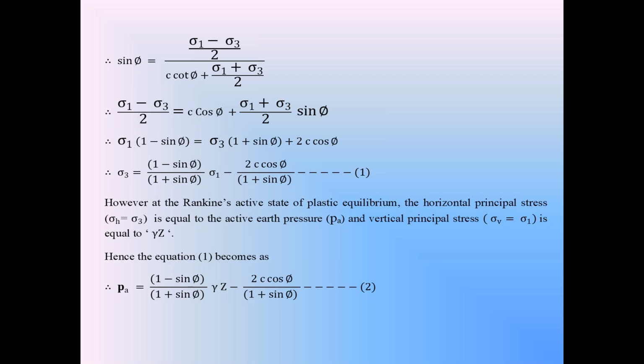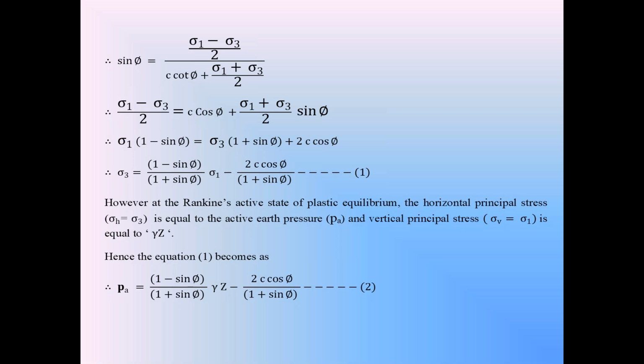In the numerator, we have 1 minus sin phi into 1 plus sin phi, which is 1 minus sin square phi. That is also equal to cos square phi. Divided by, in the denominator, 1 plus sin phi into 1 plus sin phi, 1 plus sin phi whole square. Therefore, Ka is also equal to cos square phi divided by 1 plus sin phi whole square. Take the square root on both sides.